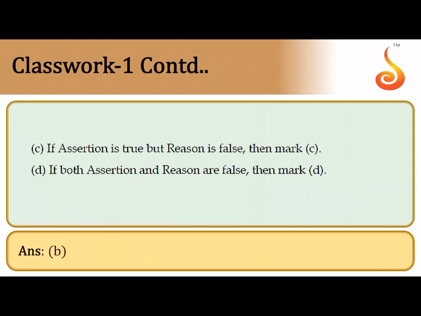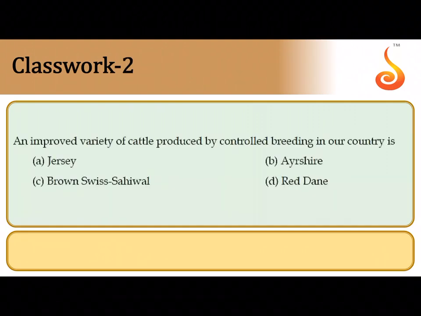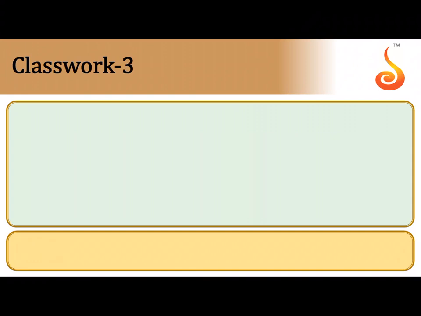So option B is the correct answer. An improved variety of cattle which is produced by controlled breeding in our country is by crossing an indigenous variety with something which is exotic. For example, brown Swiss is exotic to our country and it is crossed with Sahiwal, which is indigenous, in order to obtain an improved variety of cattle.